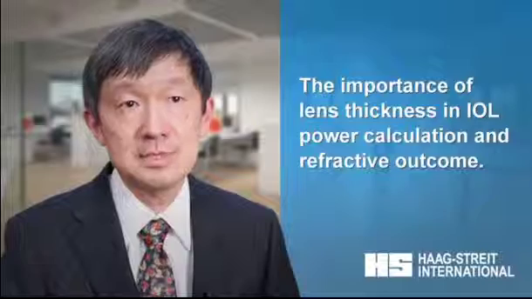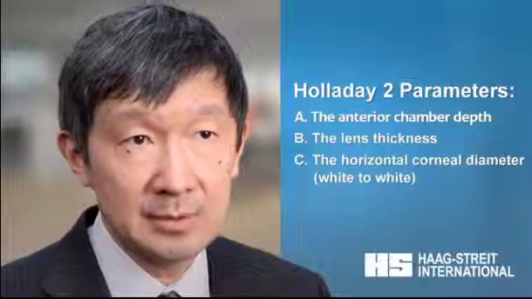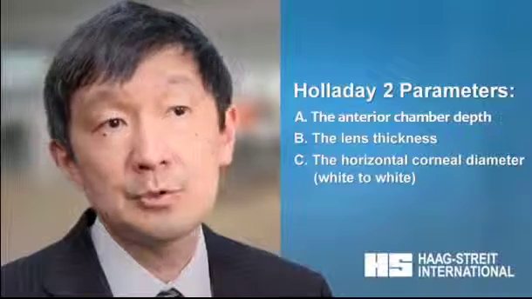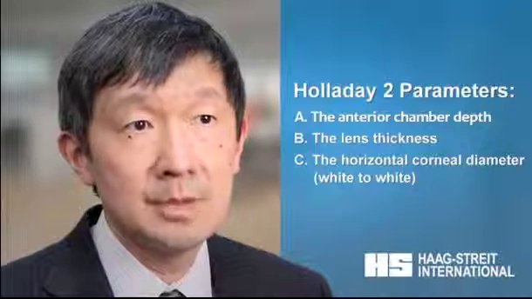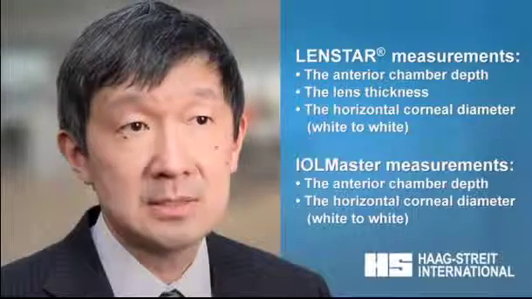The Holladay 2 uses anterior segment parameters to estimate the effective lens position. These parameters include the anterior chamber depth, the lens thickness, and the horizontal corneal diameter, also known as the white-to-white. Currently, the most common optical biometry units are the IOL Master 500 and the LenStar. Both measure the anterior chamber depth and horizontal corneal diameter. One of the main differences between these two units is that the LenStar measures the lens thickness, whereas the IOL Master does not.